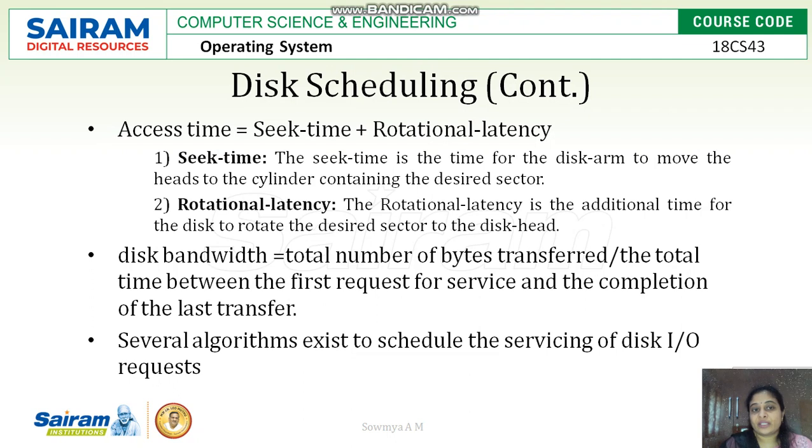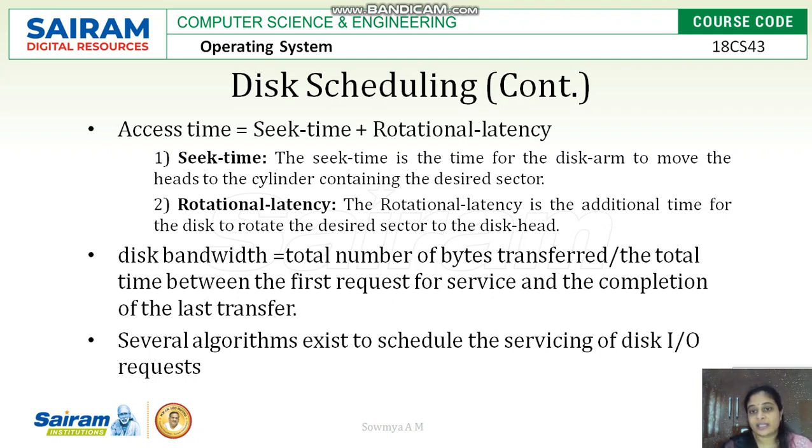The efficiency of disk scheduling can be measured by access time. Access time is how much time the operating system requires to access the disk for getting the data. Access time equals seek time, the time required by the disk arm to move the head to the cylinder of the desired sector where the data is, plus rotational latency.